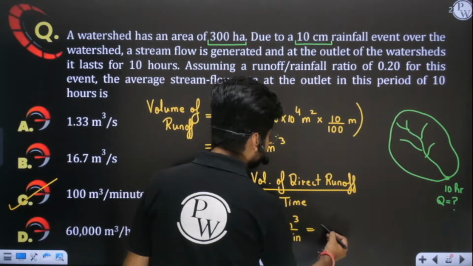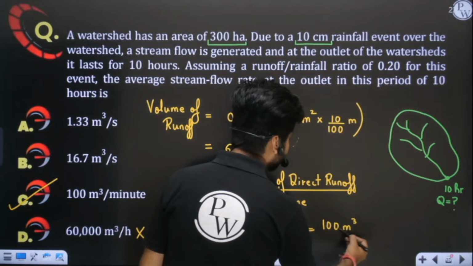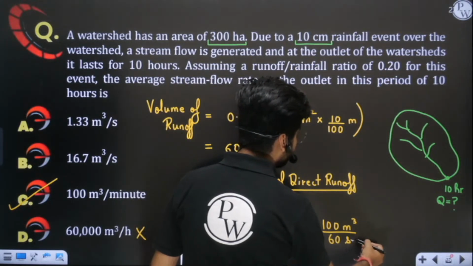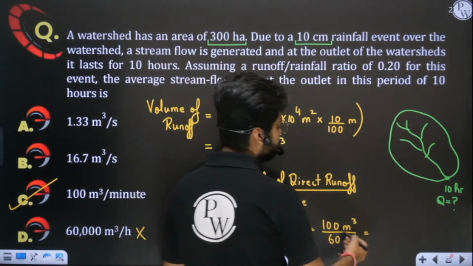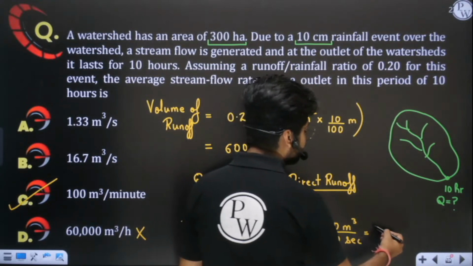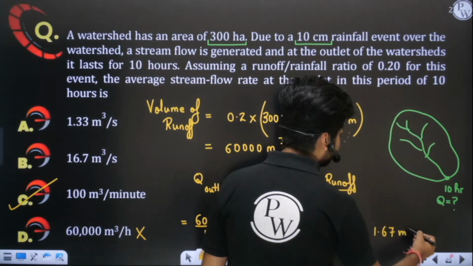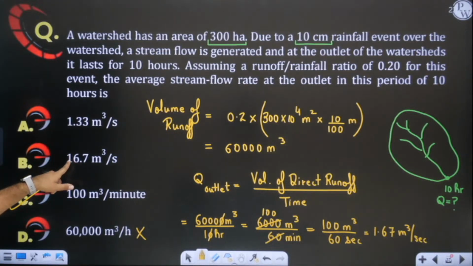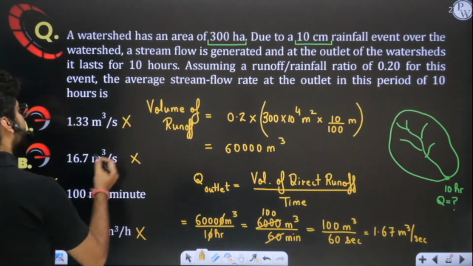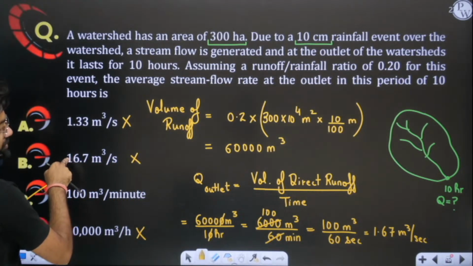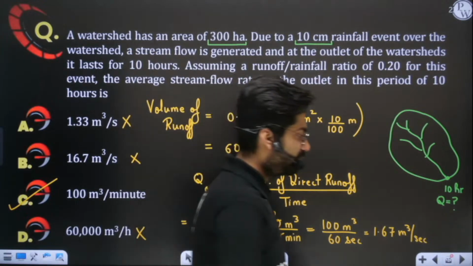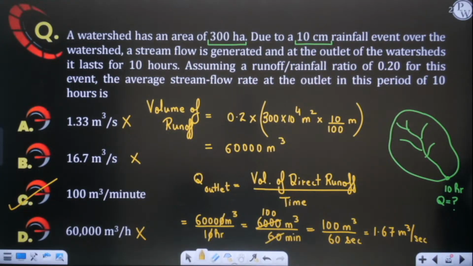Convert this minute into second also. You all know that in 1 minute we have 60 seconds. Divided by 60, this is simple. 5 by 3 is what? 1.67 meter cube per second. So the other options are not 1.67; this is wrong, and this is also wrong. If it would have been 1.67, then it would have been right. But C option is correct here. I hope this is clear to you. Very simple question. Perfect. C option is correct.